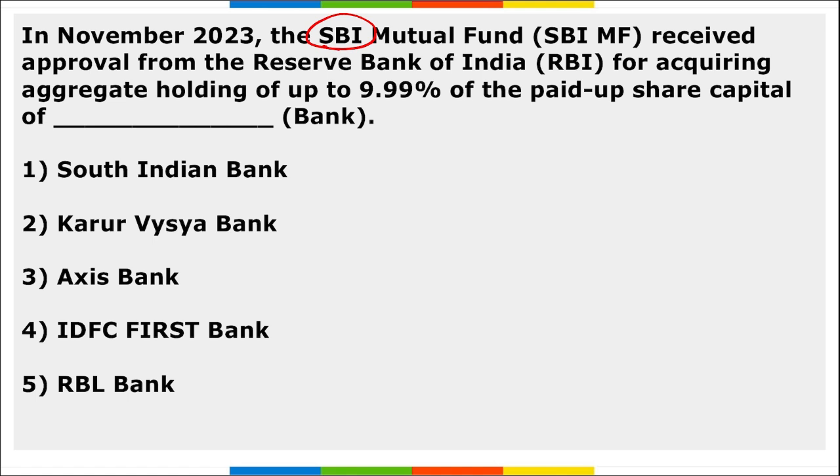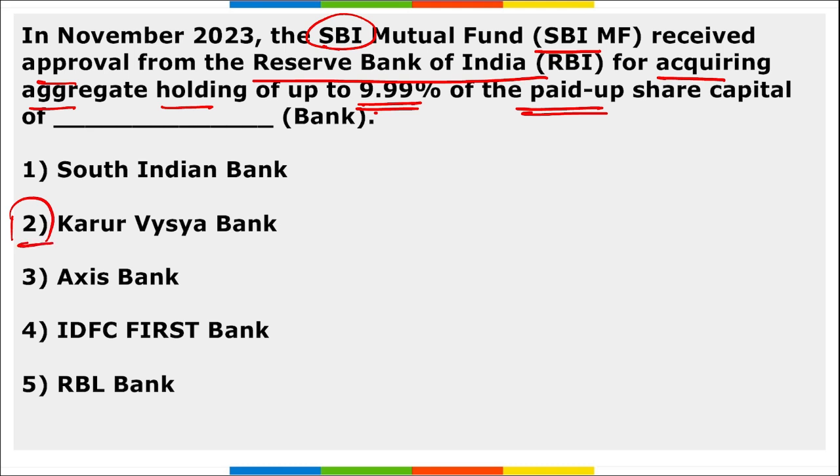Next, SBI Mutual Funds received the approval from RBI for acquiring aggregate holding of up to 9.99% of the paid up share capital of Dash Bank. So remember, SBI Mutual Fund received the approval from RBI for acquiring aggregate holding of up to 9.99% of the paid up share capital of Karur Vysya Bank.